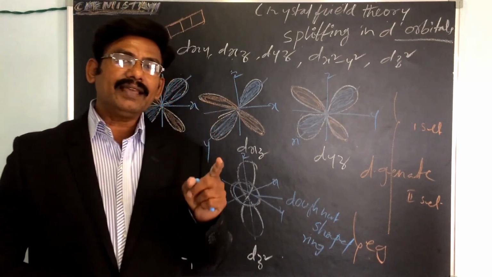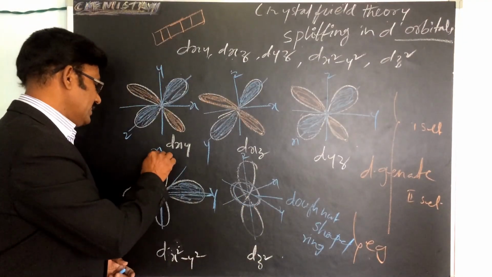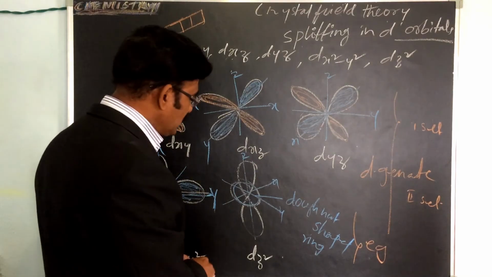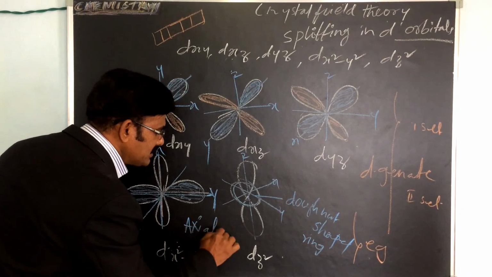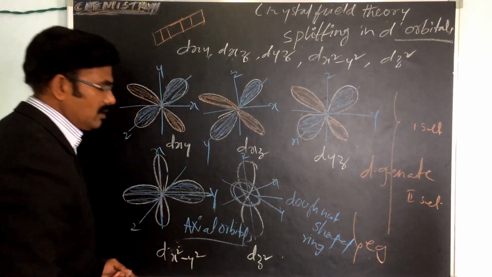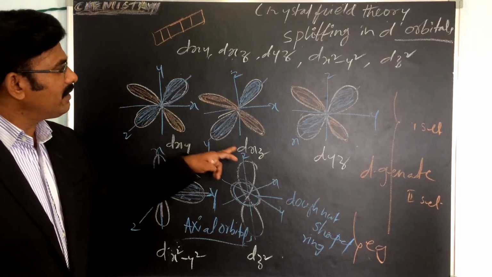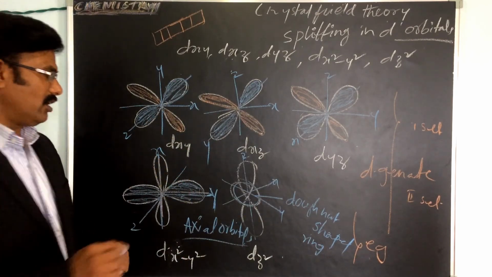These orbitals are called the axial orbitals because the axes, x-axis and y-axis, are involved. Whereas dxy, dxz and dyz are non-axial orbitals.